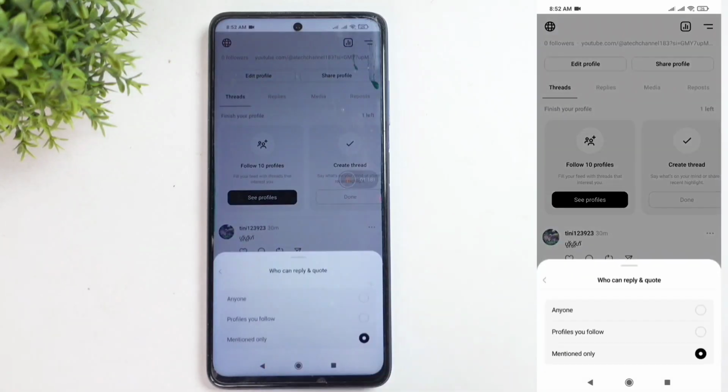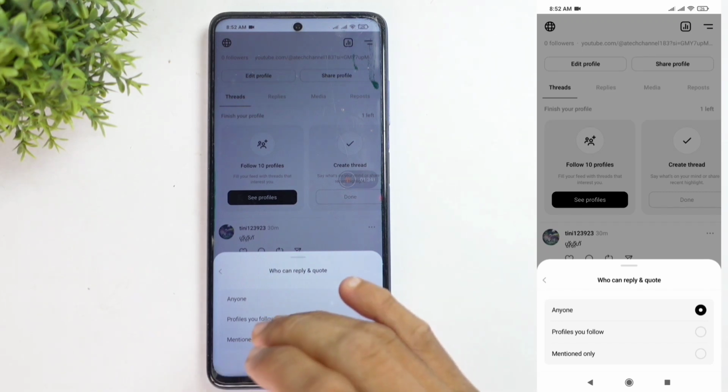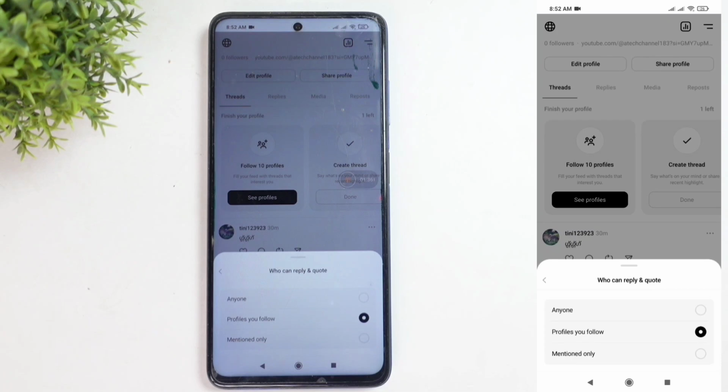Tap on that option. By default, it's usually set to anyone, which means anyone can reply or quote your post. If you don't want that, you can choose profiles you follow. If you pick this, only the accounts you follow can reply or quote. There's also another option, mentioned only. With mentioned only, if you've tagged someone in your post, only they can reply or quote it.